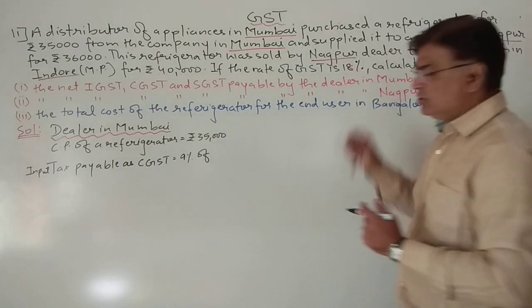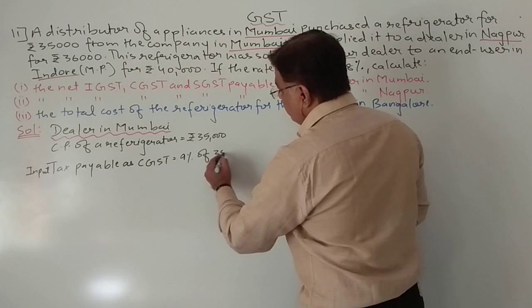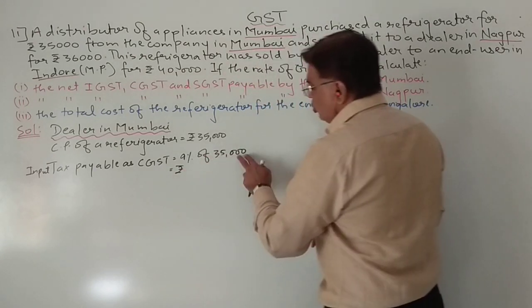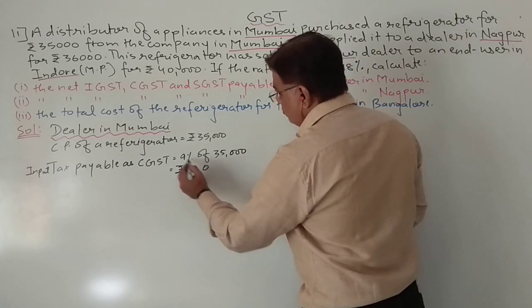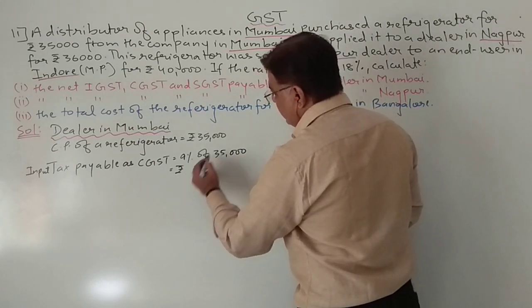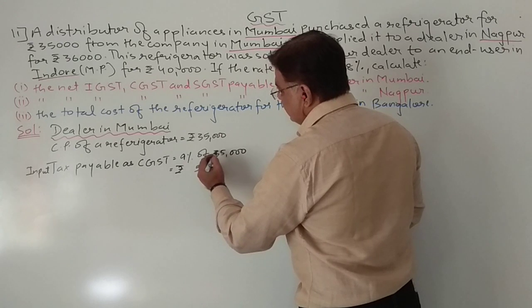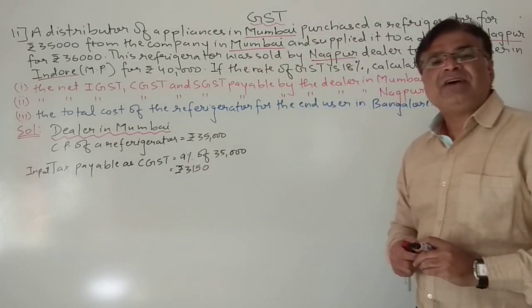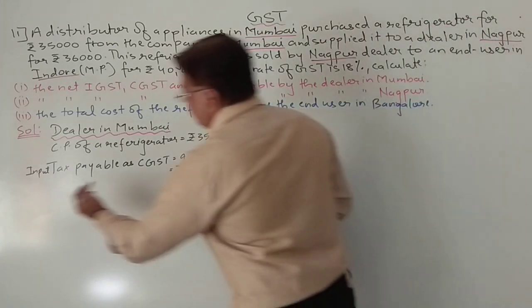Now it is 18%, so 9% of 35,000. So that will come to rupees, 2 zeros will be gone, so 10, 9 5 is 45, 5 carry 4, 9 3 is 27 and 4. So 3150 tax will be paid as SGST.